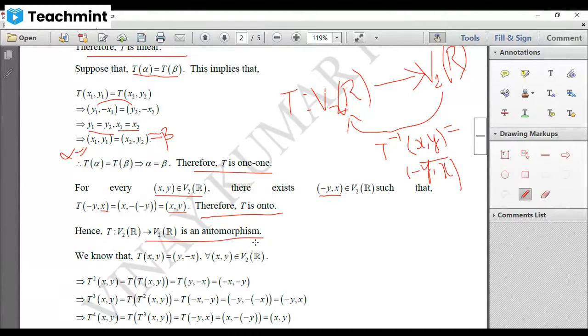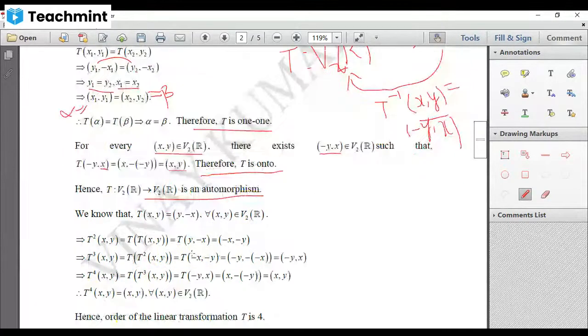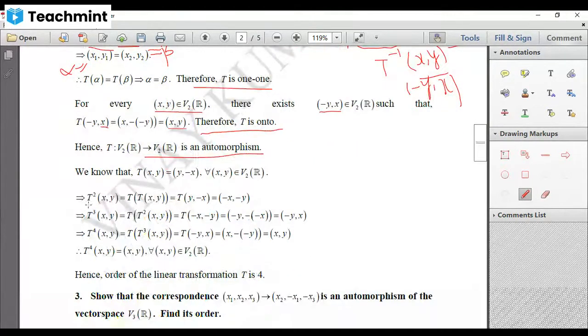Now, we'll find the order of this mapping. They are given T of xy, that is image of ordered pair xy is equal to ordered pair y comma minus x for all x comma y belongs to V2R. Now, let us consider T square of ordered pair x comma y. What is your T square? It is T composition T of ordered pair x comma y, which we can write as T of T of ordered pair x comma y. But what is your T of ordered pair x comma y? It is ordered pair y comma minus x.